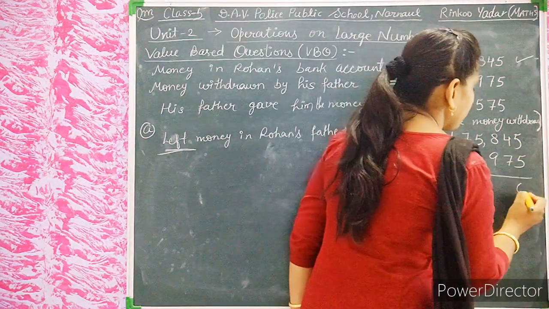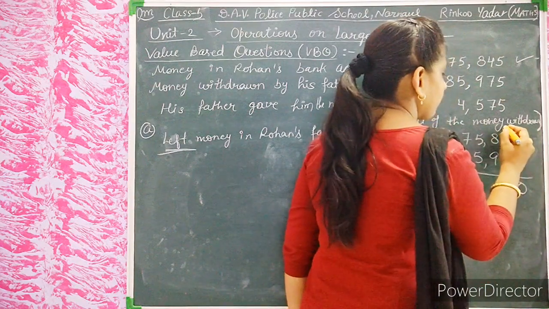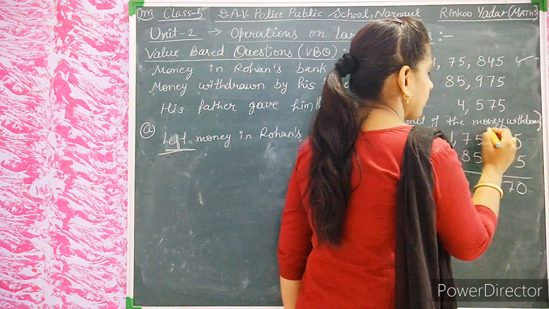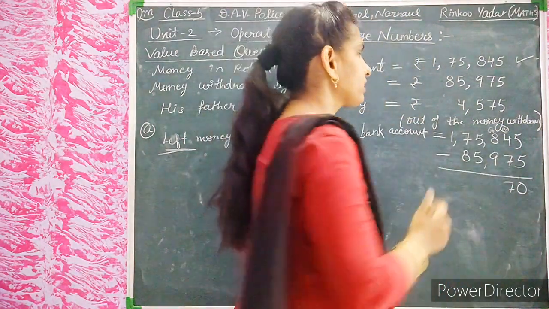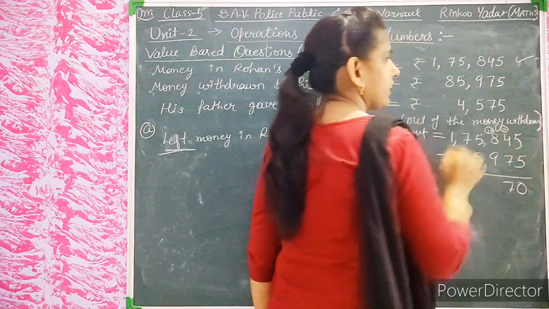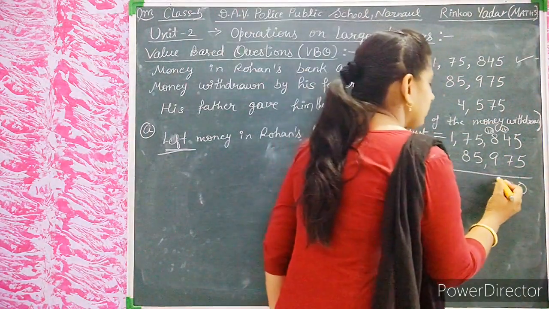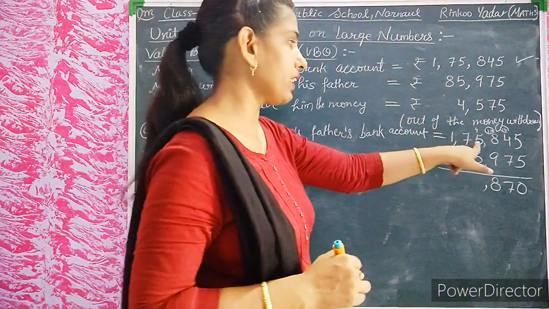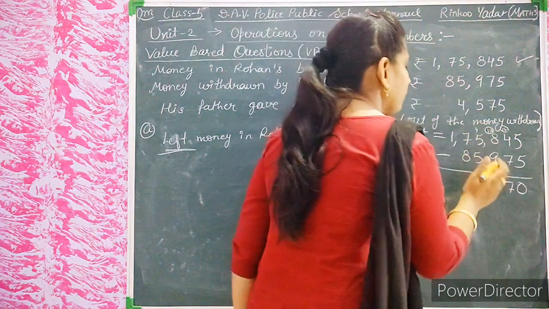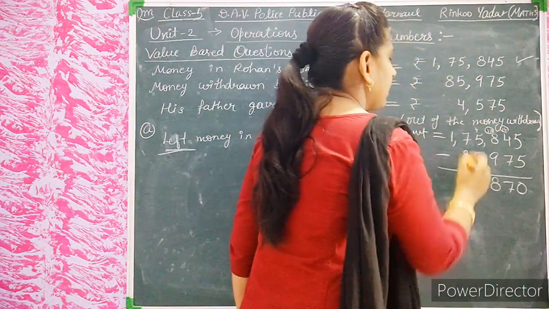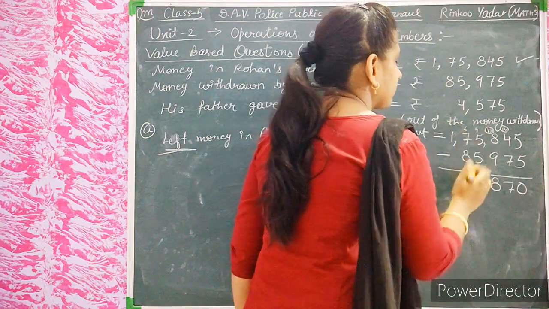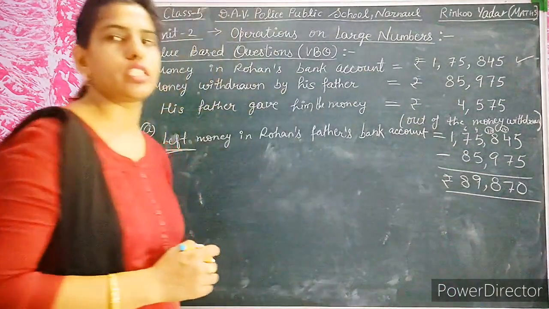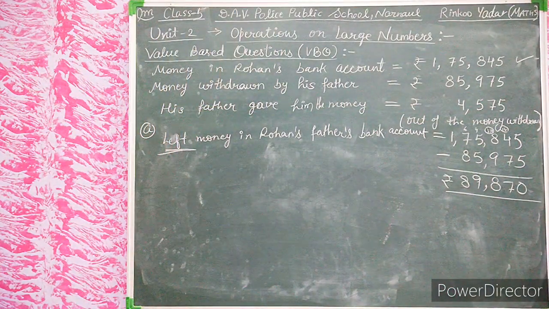This is 0 here, this is 7, 14 minus 7 is 7, and there is 7 also, and 17 minus 9 is 8, and there is also again 4. If we carry, then this becomes 14 minus 5, 9. And 16 minus 8 becomes 8. That is 89,870 rupees.